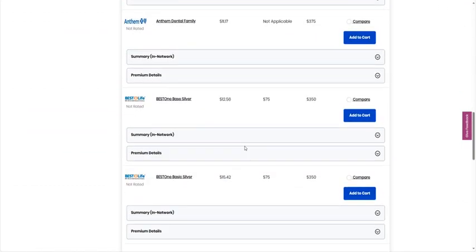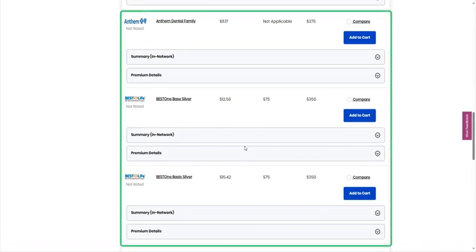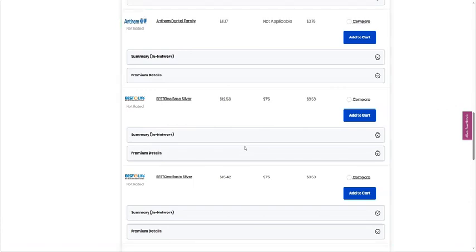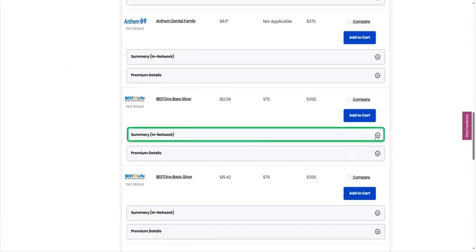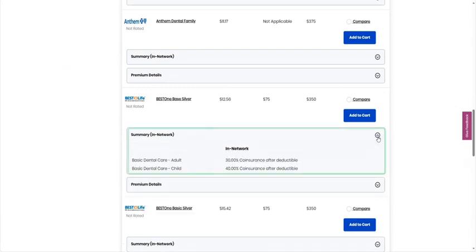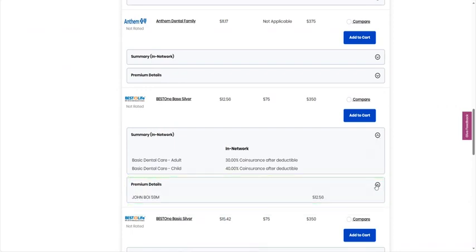Very similar to the Medical Plan search screen, available dental plans will populate with comparable information. Again, as we've seen previously, by clicking on the Summary in Network dropdown, it will display percentages of coverage and out-of-pocket expenses, while clicking on Premium Details shows the monthly cost.